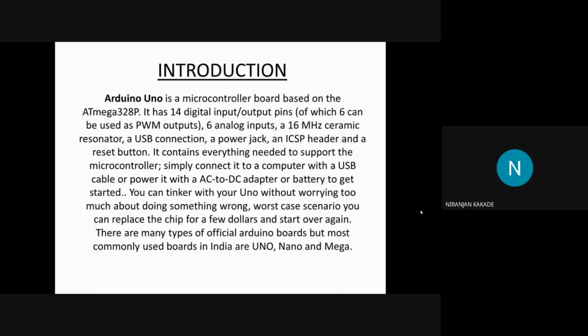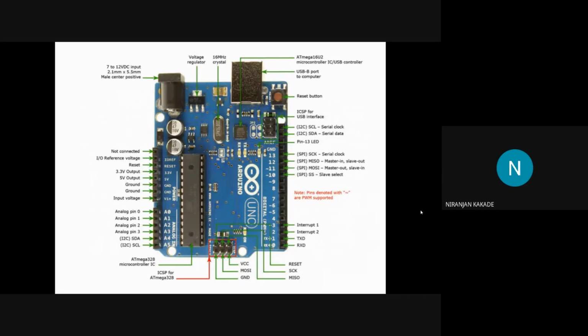There are many types of official Arduino boards, and the most commonly used in India are the Arduino Uno, Arduino Nano, and Arduino Mega. So this was the official definition from the Arduino website. This is the image of the Arduino along with some key points highlighted.